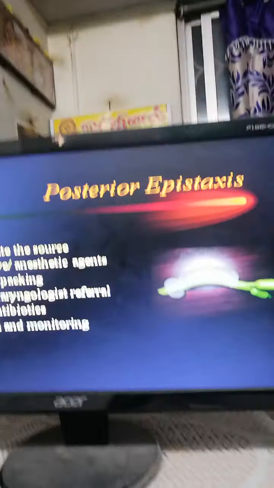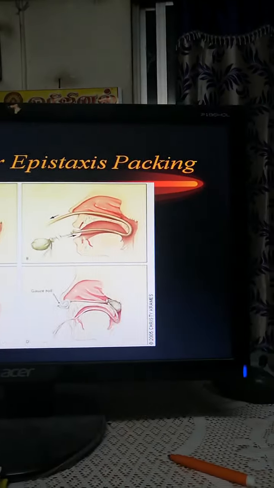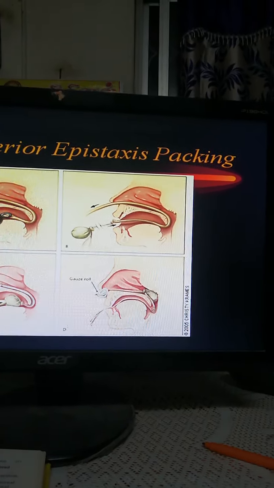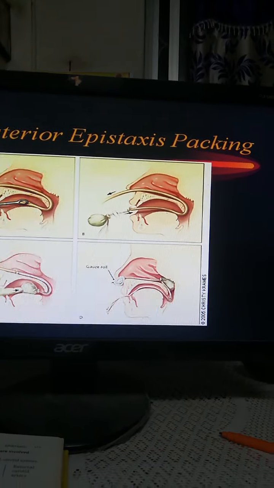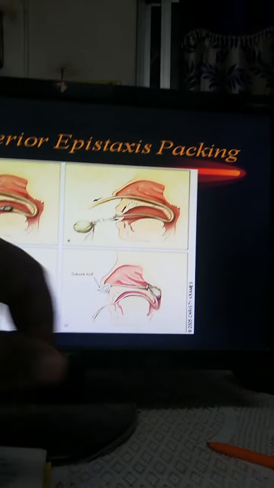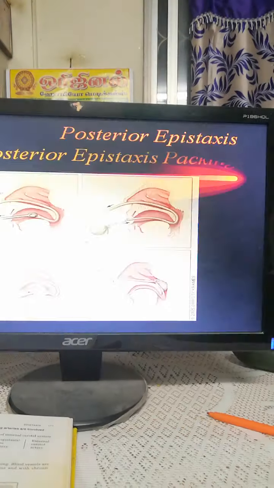Then coming to the management, post nasal packing is the commonest one. It's like a ballooning. They will introduce a catheter. After that, they will make an inflation. Further bleeding is stopped by that inflation of the bulb. Just see the picture, you can understand. By catheter introduction, this entire tube has been entered into the nose. They inflate that balloon so that the bleeding cannot enter into the oropharynx area.